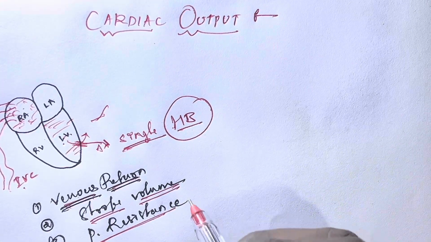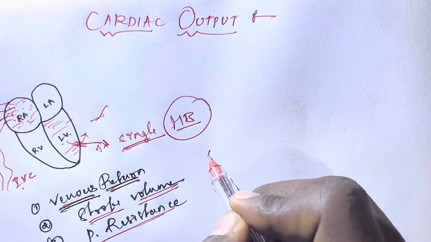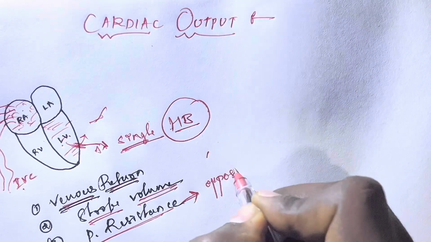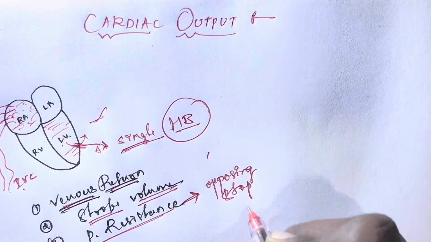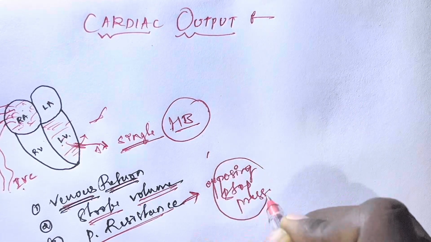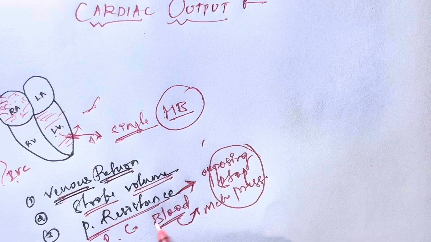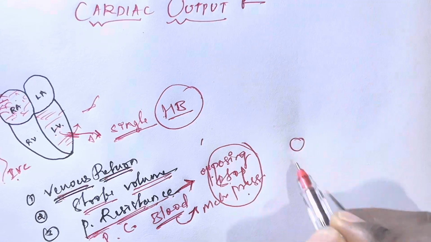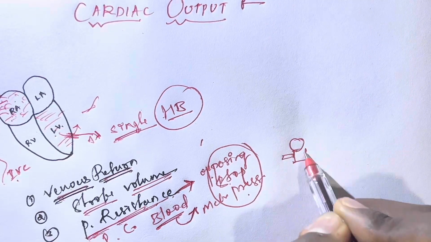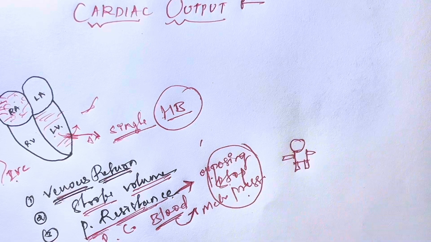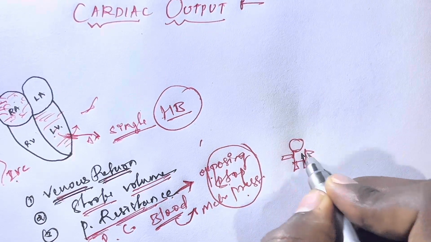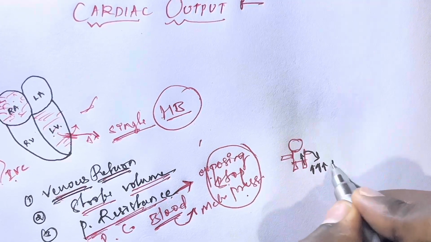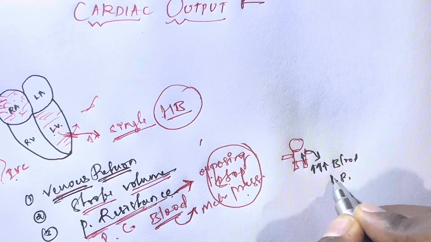Now we can go through peripheral resistance. Peripheral resistance means the resistance in the blood circulation, excluding the central resistance. First we should understand resistance. Resistance means opposing, stopping or pressurizing. So these three terms you understand. Peripheral resistance means the opposing force which is offered in the blood circulation.